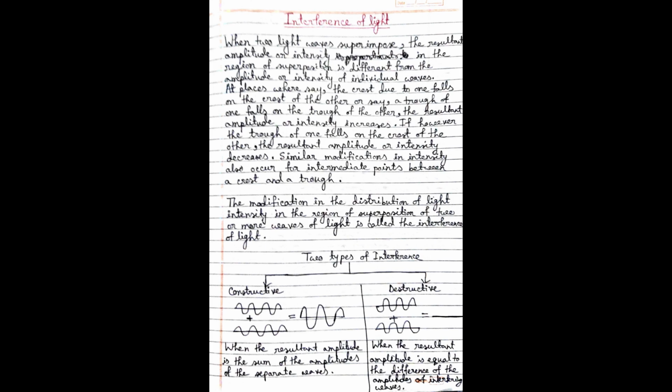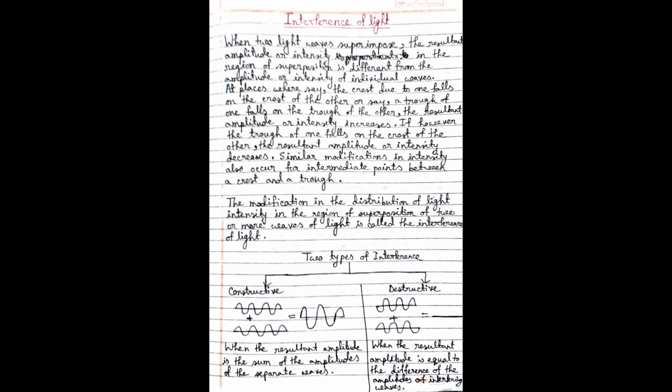If the crest of one wave falls on the trough of another wave, or if the trough of one wave falls on the crest of another wave, the intensity will decrease. And if the crest of one wave falls on the crest of the other, or the trough of one wave falls on the trough of the other, the intensity will increase. Therefore the intensity will be modified after the superposition of two or more waves. Such a phenomenon is scientifically known as interference of light.